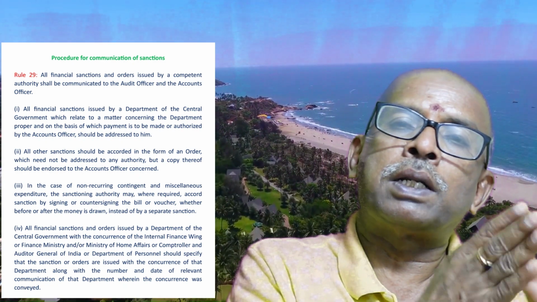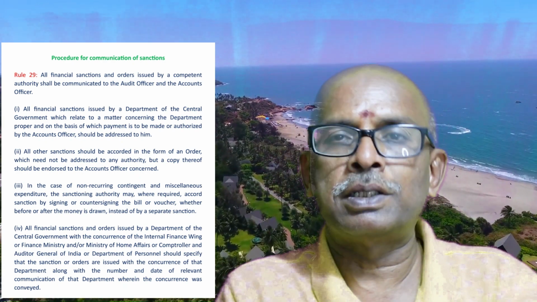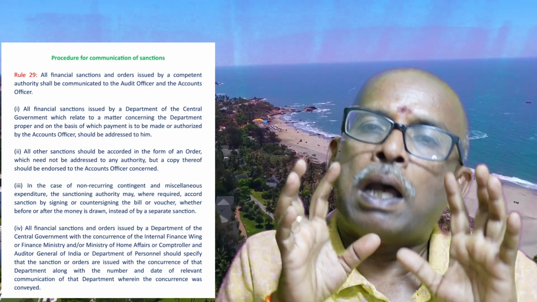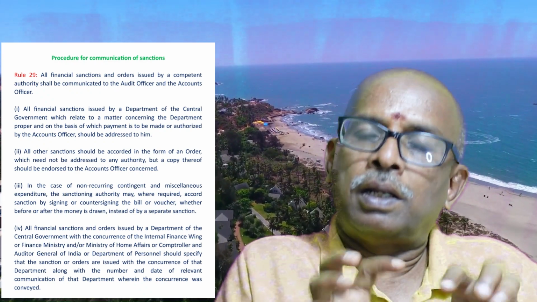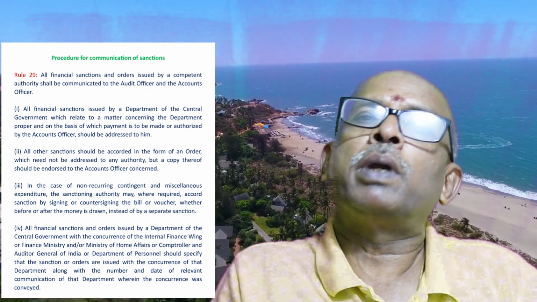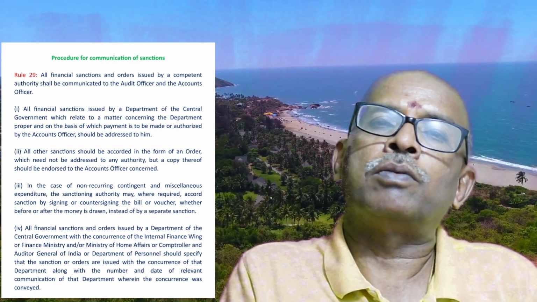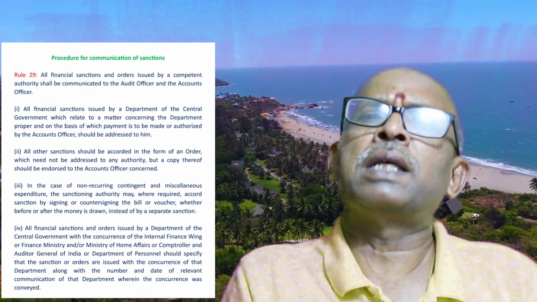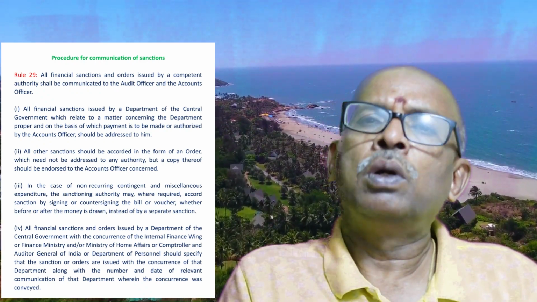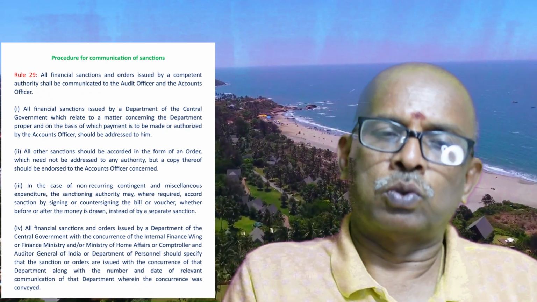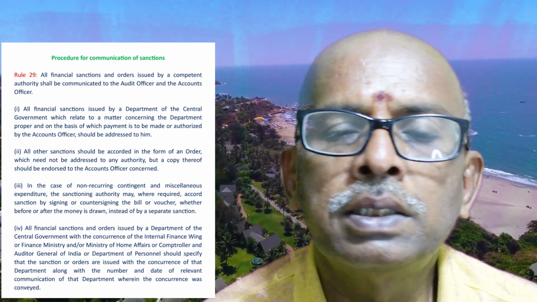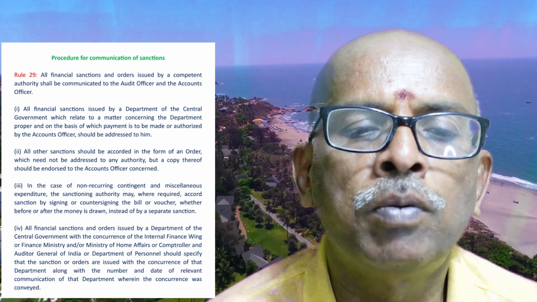The accounts officer will be addressed, then the subject, and so on. And all other sanctions, by subordinate authorities, will be in order form. In the order, at the bottom it will be addressed to the DDO, accounts officer, everybody, and the audit officer also, wherever it is required. All major sanctions have to be addressed to the audit officer also. So for other authorities, it has to be in the form of an order.